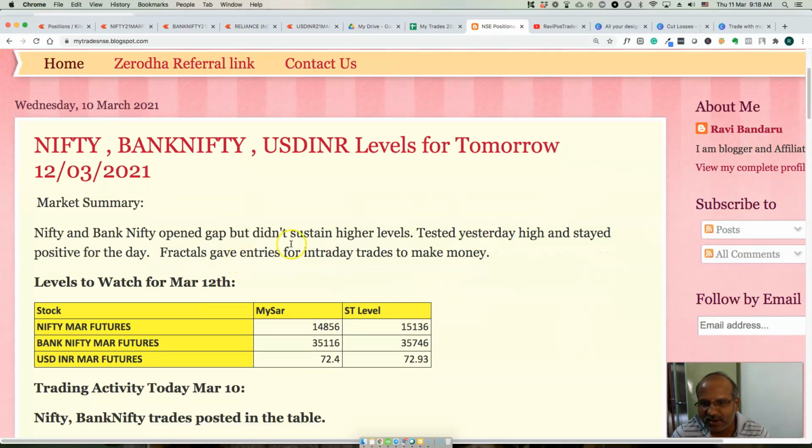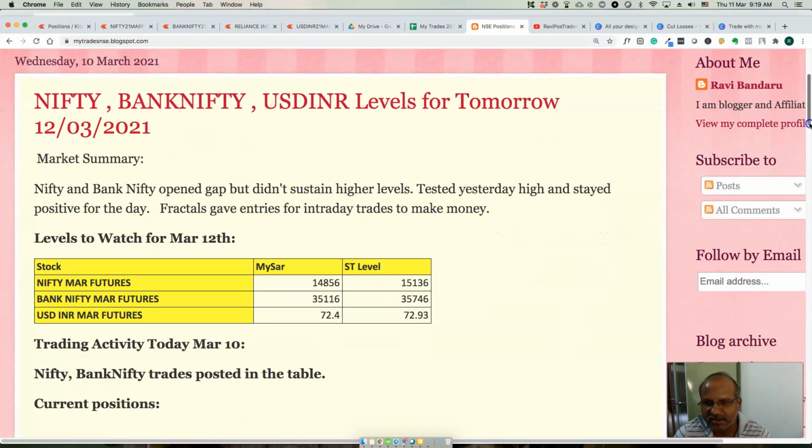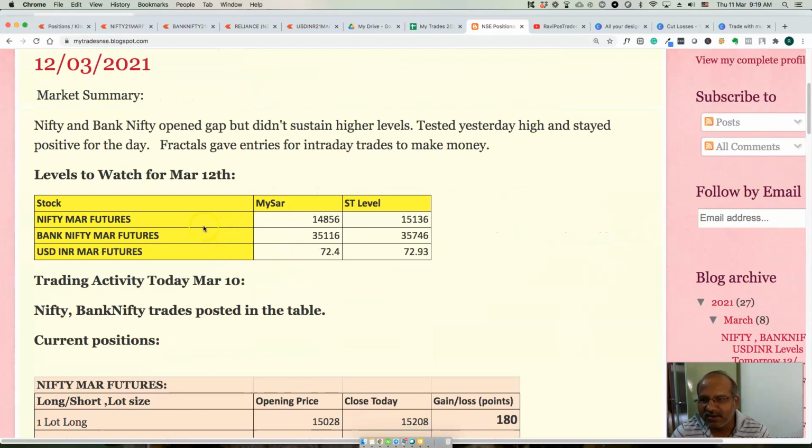So let's see the activity for tomorrow. Yesterday, both Nifty and BankNifty opened gap up but did not sustain higher levels. They tested yesterday's high and stayed positive for the day. Also, fractals are giving good money on intraday trades, so please watch my fractals video on how to do intraday trading with fractals, right? Nifty is continuing its positive bias. The Nifty reversal level is 14,856, and we're still tracking the super trend level, that is 15,136.